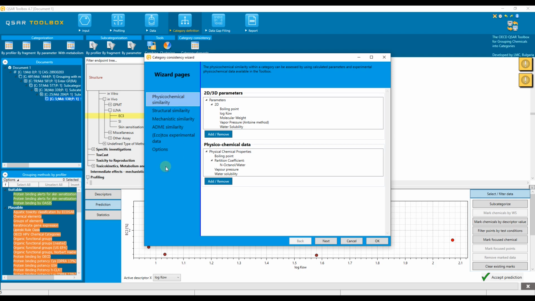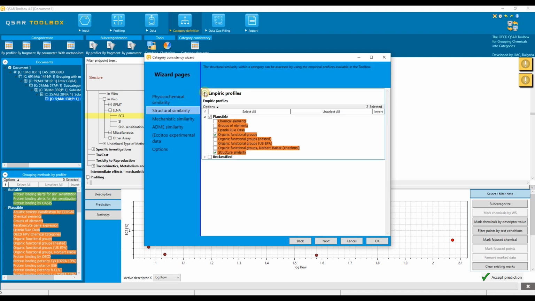Let us now open the information in each of the levels. In the physicochemical similarity layer, we see pre-selected 2D parameters and experimental data on the same physicochemical properties. This means that the results of the selected parameters are needed to consider the similarity of the chemicals. There are buttons to add or remove parameters in case certain parameters should be added or one or more of the pre-selected parameters should be removed. We will keep the default selection of parameters.